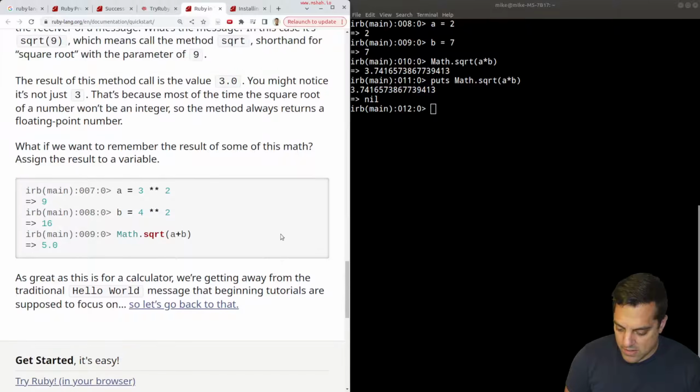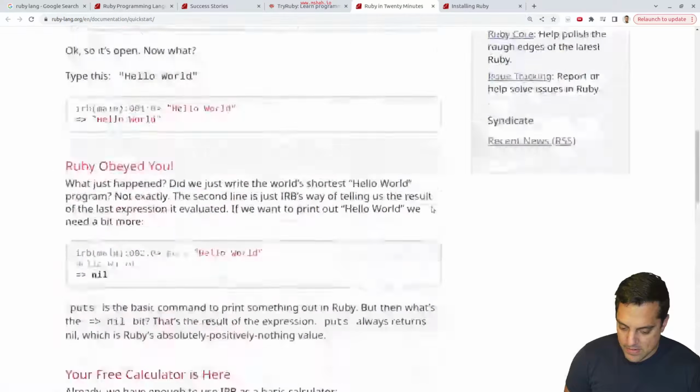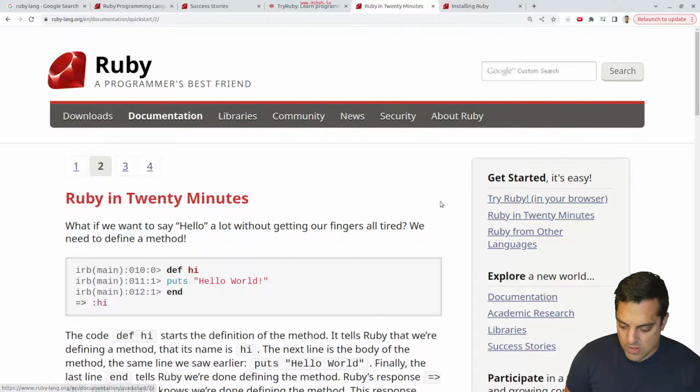Okay, so that's it. Is that it in 20 minutes here? Let's follow along here. So let's get back to that. Okay, so that was sort of our quick start. Yeah, page 2 of our quick start.